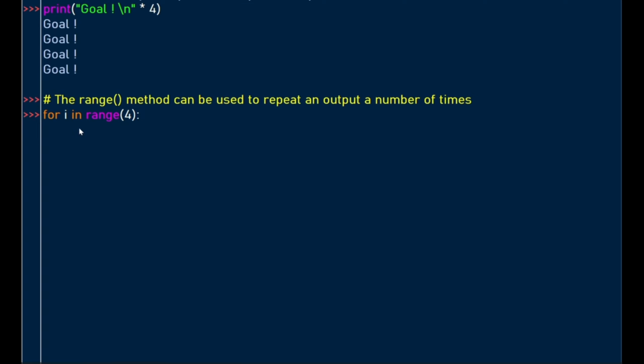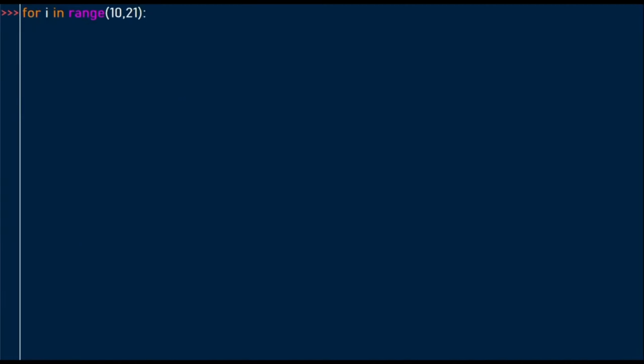So let's print this so that we see what we're talking about. We repeat the above example, which was done using the print function, but we want to do it using the for loop. So we're saying let's repeat this 4 times. When we hit enter, we get a similar result as what was printed using the print function. So here we looped 4 times. The first loop was 0, 1, 2, 3.